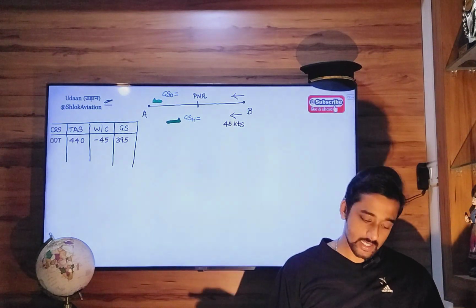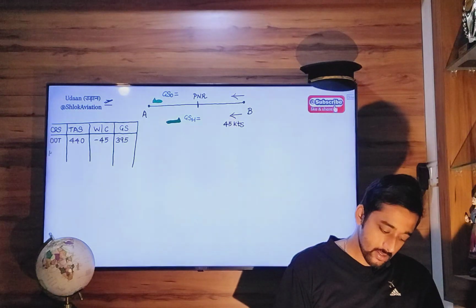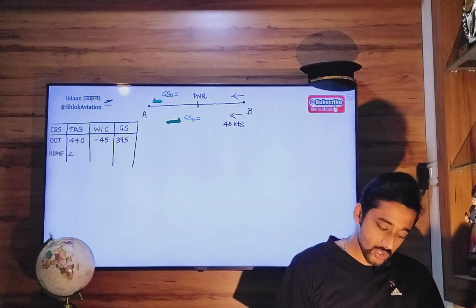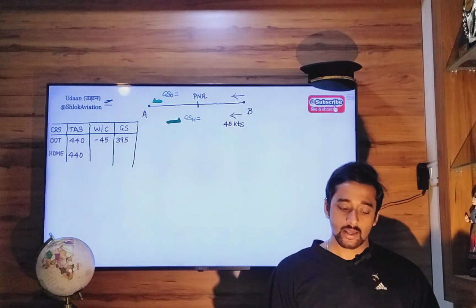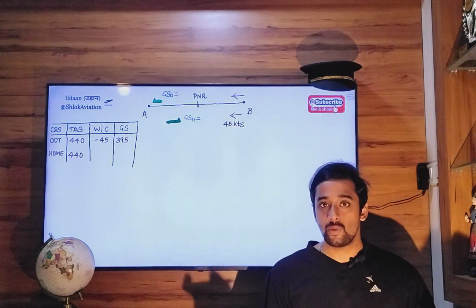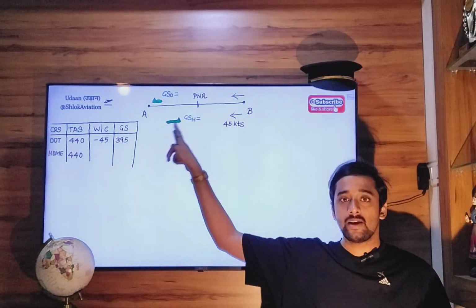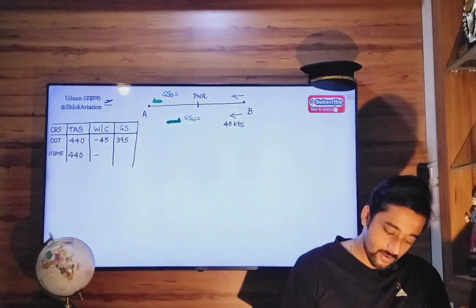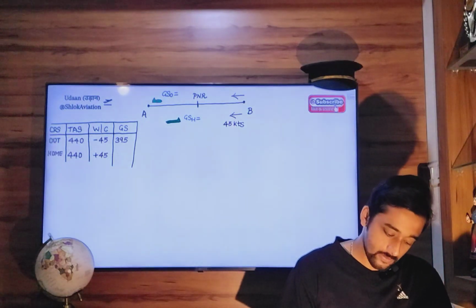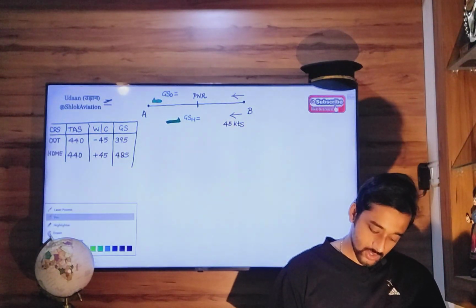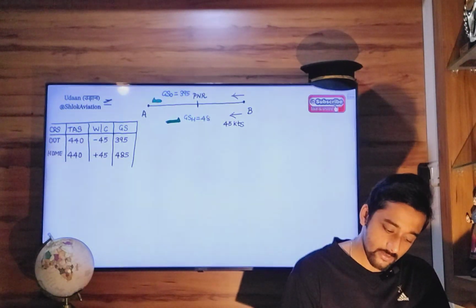Homebound, true airspeed is going to remain the same, 440. Now when you come homebound, the same wind component which was a headwind going outbound will now be a tailwind. So plus 45, you are going to add that. So 440 plus 45 is 485. So outbound speed is 395, homebound speed is 485.